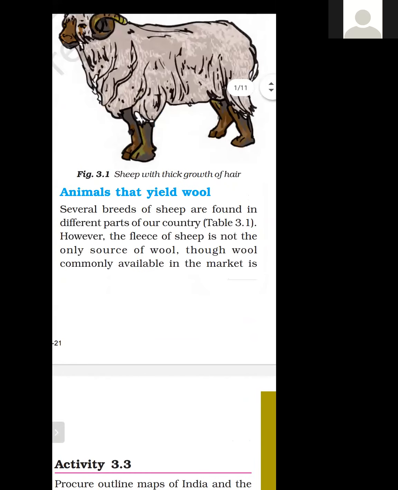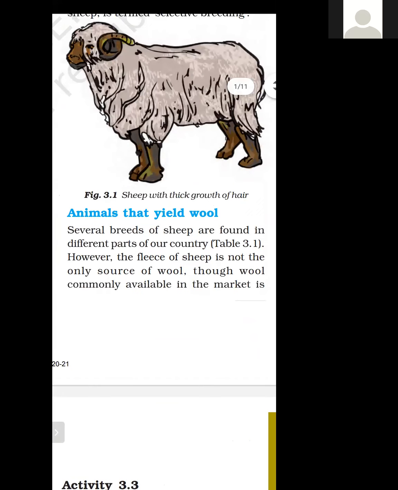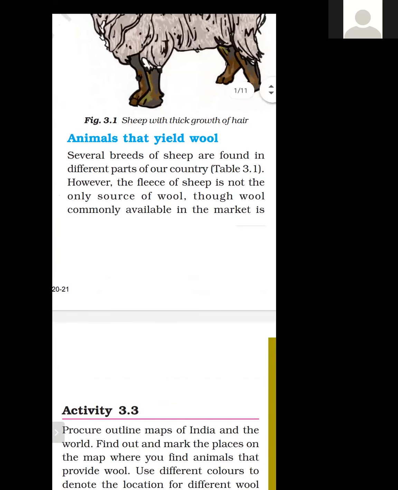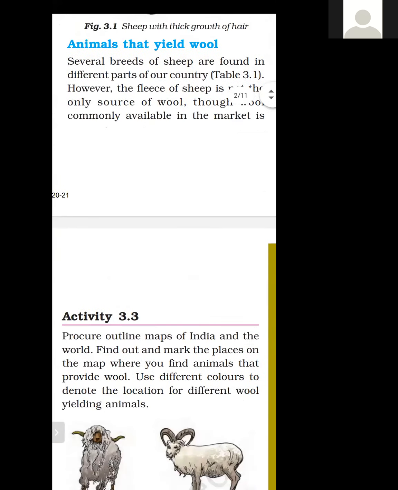So the next topic is animals that yield wool. Several breeds of sheep are found in different parts of the country. So we have a table 3.1. In that table, we have different names of the animals. However, the fleece of the sheep is not the only source of wool.